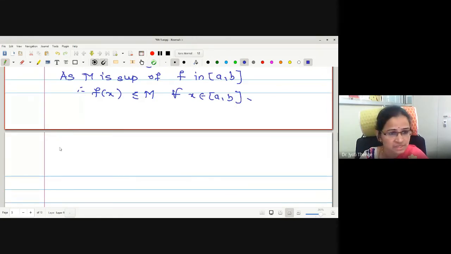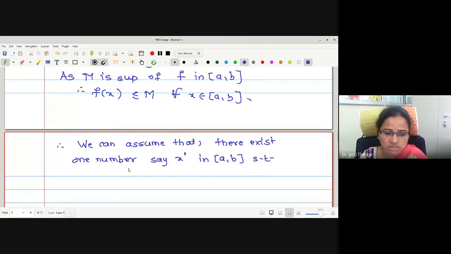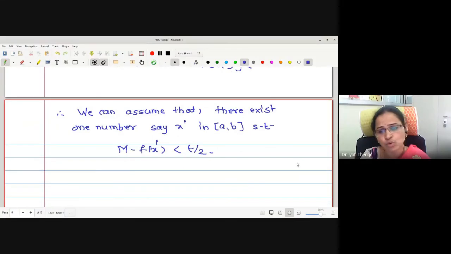Therefore, we can assume that there exists one number, say x dash, in the closed interval [a,b], such that f(x dash) is the value closer to M. I will show you by sketch also.